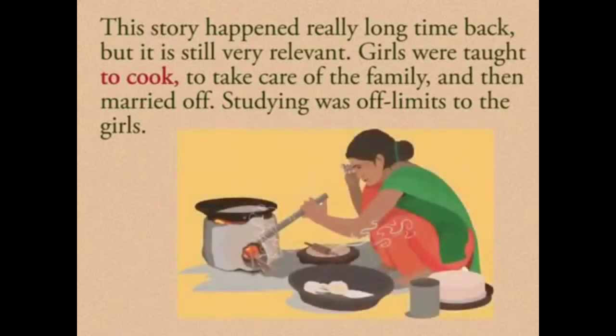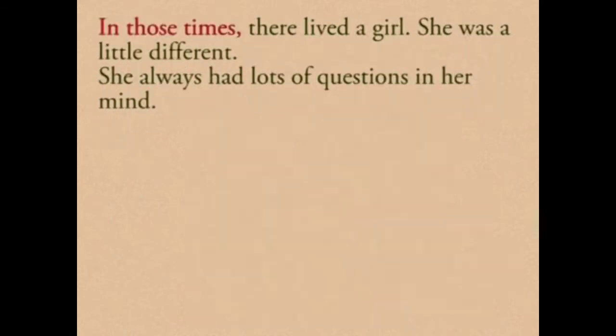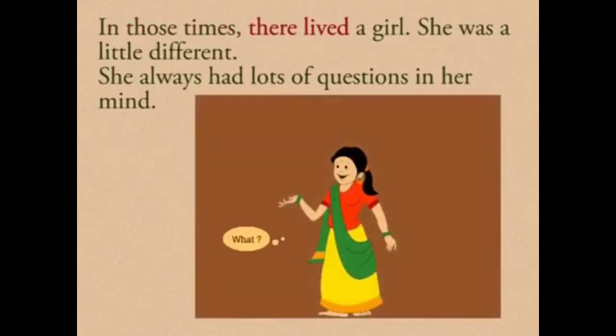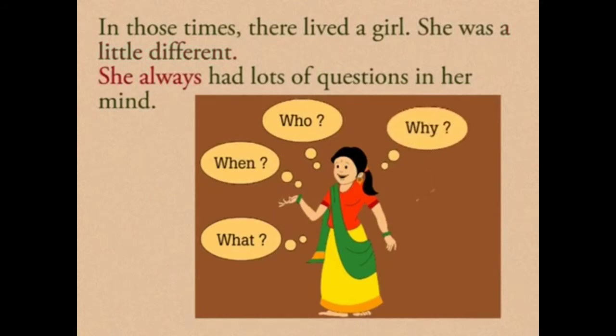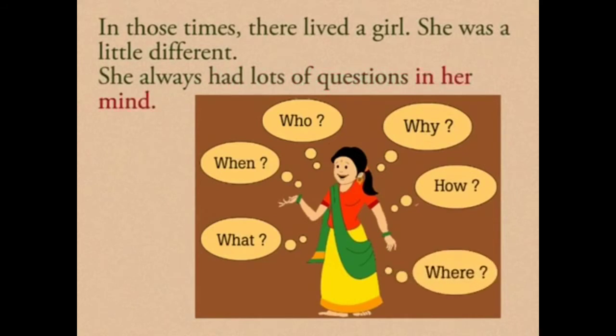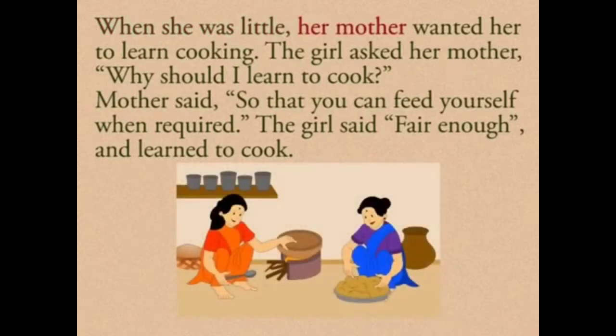And in those times, there lived a girl. In those days, there lived a girl, and she was a little different. Why was she different? Let's see. She always had lots of questions in her mind. When she was little, her mother wanted her to learn cooking. So when the girl was a little girl, her mother wanted her to learn cooking. So the girl asked her mother, why should I learn to cook?